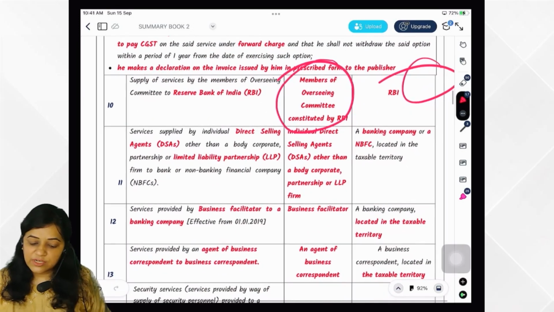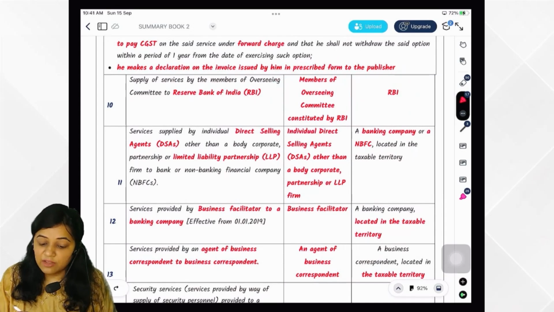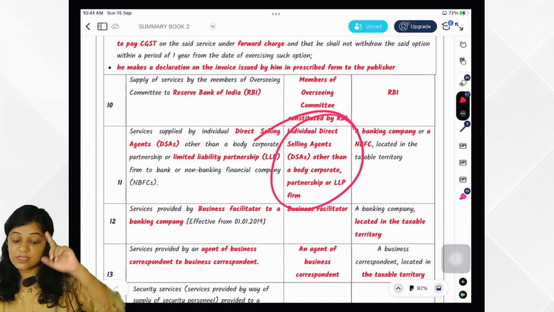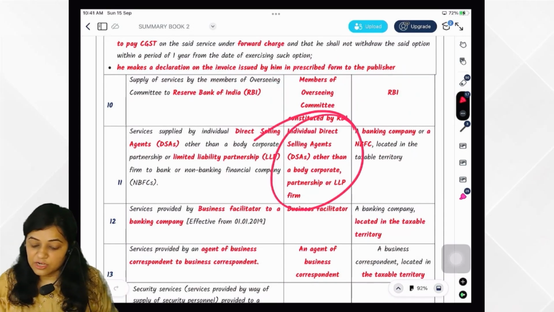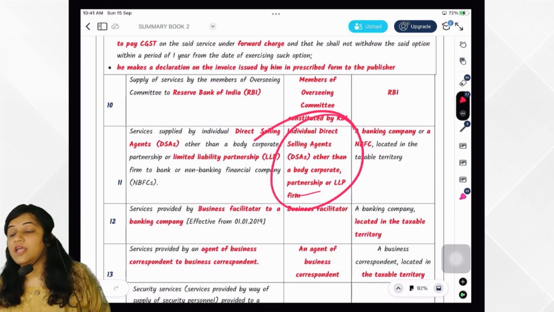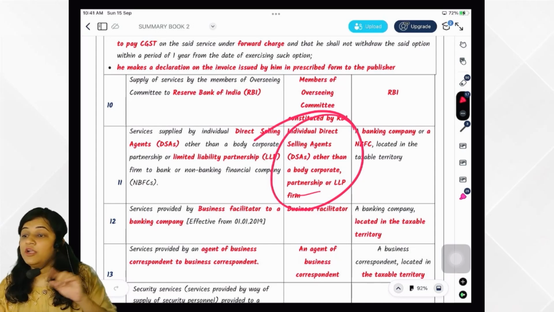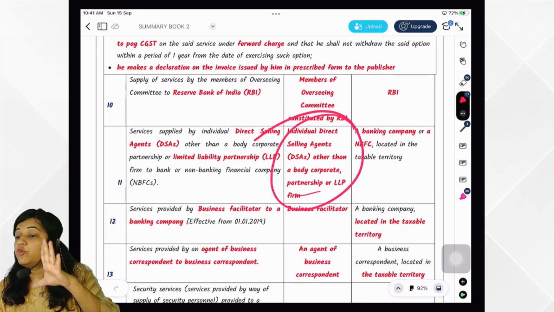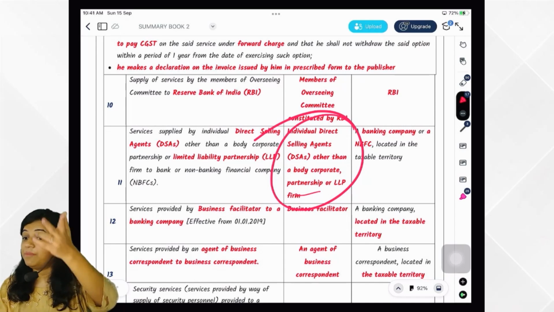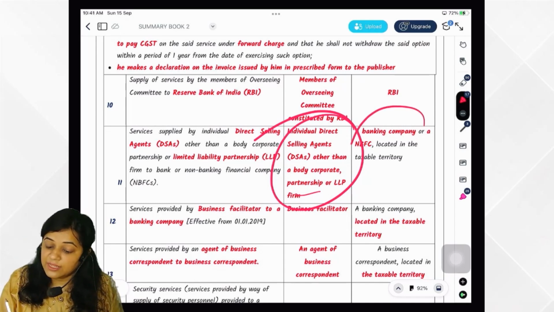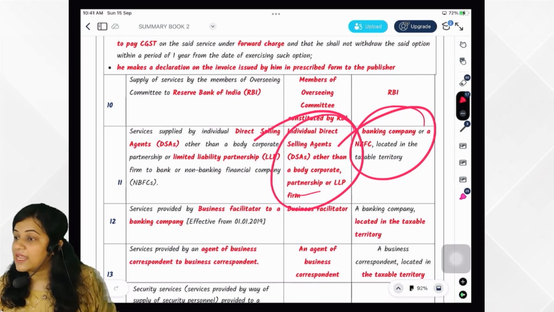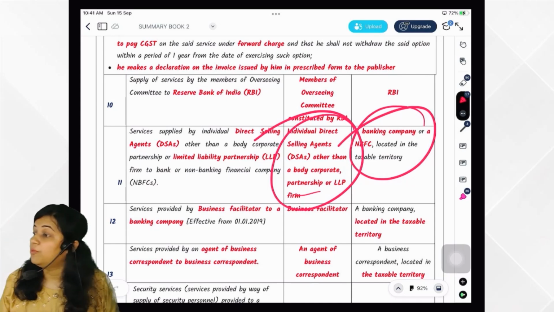RBI under reverse charge. Now individual DSA, I repeat, individual DSA other than body corporate, partnership firm or LLP. Okay, so if in the exam individual DSA only comes, then only it is under RCM. Body corporate, partnership firm, LLP not under RCM. So what would be applicable? Forward charge will be applicable in that case.